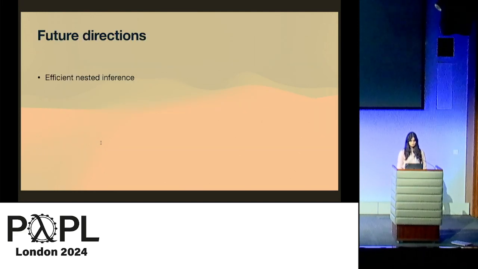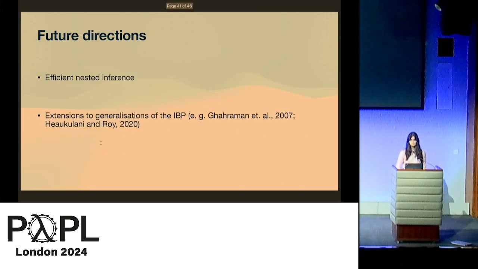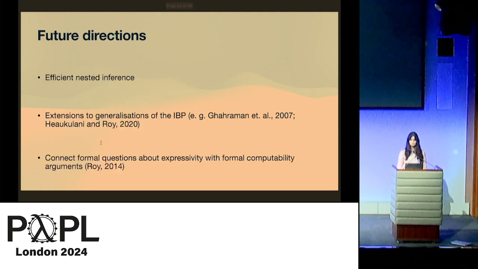So we mentioned nested inference, which is challenging, so we would like to pursue that in the future, and we would also like to consider extensions of our approach to generalizations of the IBP, such as the two-parameter IBP and Gibbs type IBP. It would also be interesting to connect formal questions about expressivity with formal computability arguments.